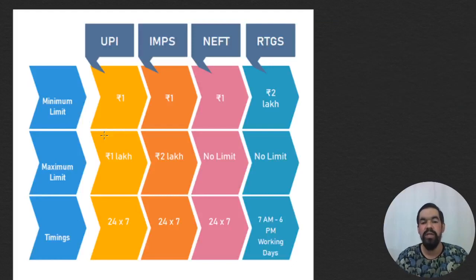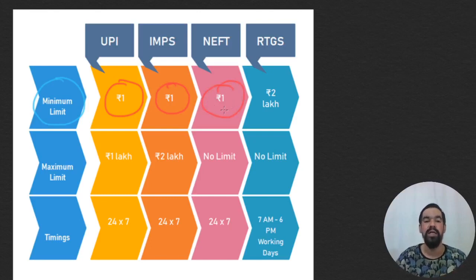So there are some differences. We can say the key differences as of now. We just study about this particular area. You can relate these things by using this particular chart, like minimum limit. In case of UPI, there is no minimum limit, so that is 1 rupee; you can transfer that minimum transaction. For IMPS, immediate payment services, again 1 rupee. NEFT, there is no minimum charge.